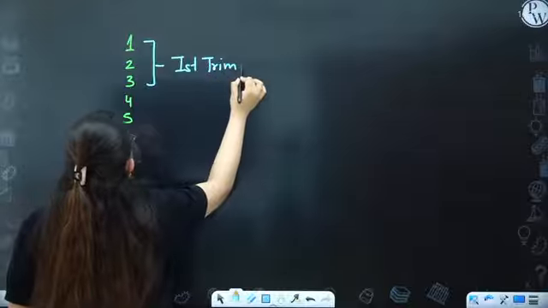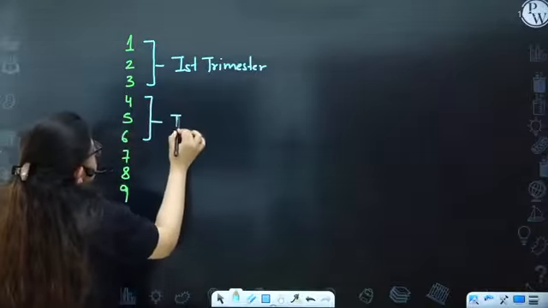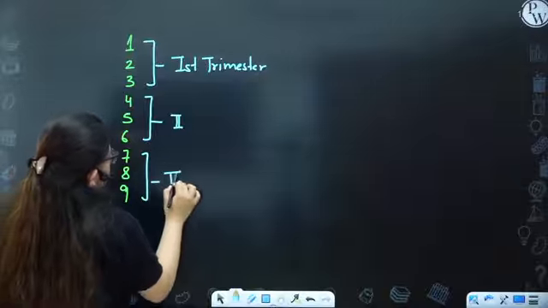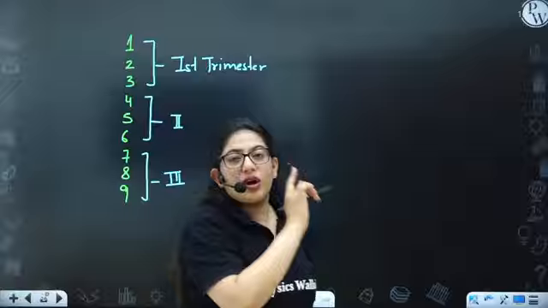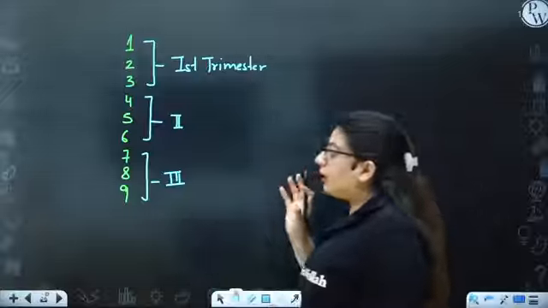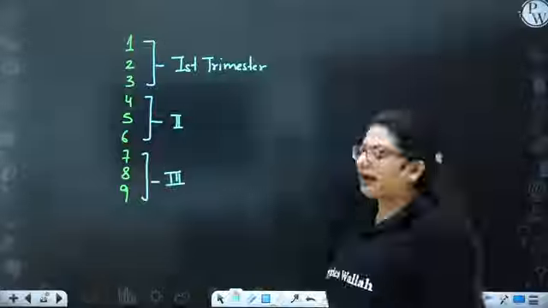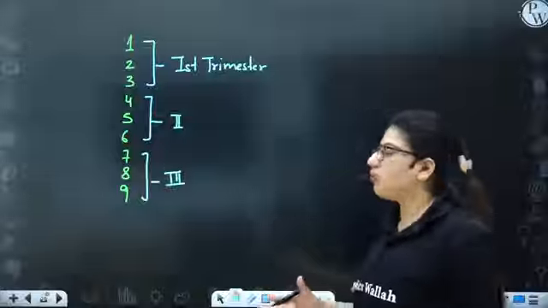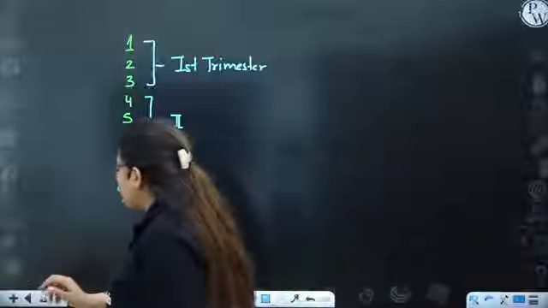So the entire pregnancy is divided into three trimesters. This is the second one and this is the third one. So one trimester is equal to 3 months. One trimester is equal to how many months? 3 months. Okay. So 9 months, we have divided them into three trimesters, and one trimester is equal to 3 months.